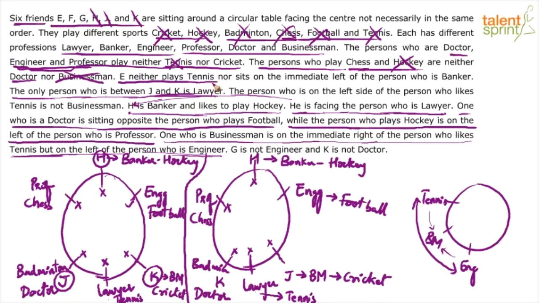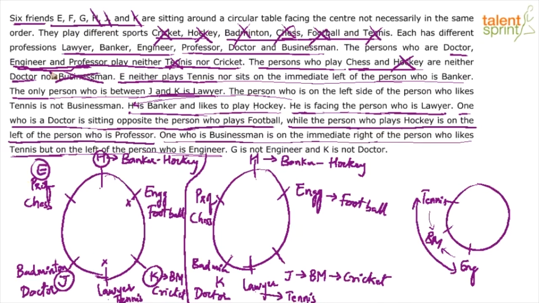E neither plays tennis nor sits on the immediate left of the person who is banker. So, where will E come? Let us try to find out the position of E. I'll just clear this up so that we get some space to verify certain things. E does not play tennis, which means E cannot come here, and E is not on the left of banker, so E will not come here. So these two positions are ruled out for E. So the only possibility is that E is the professor.